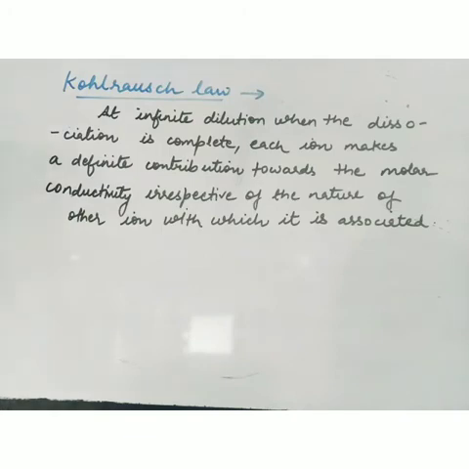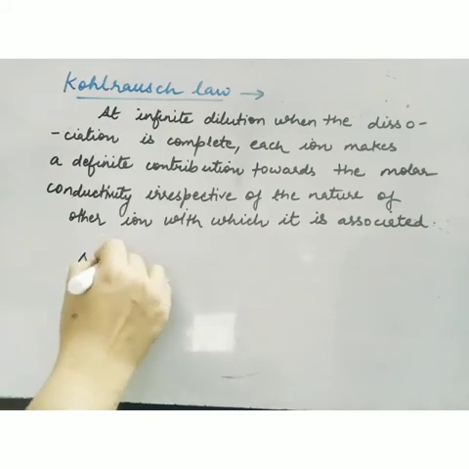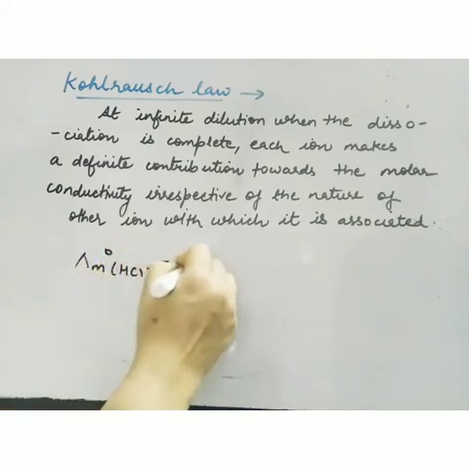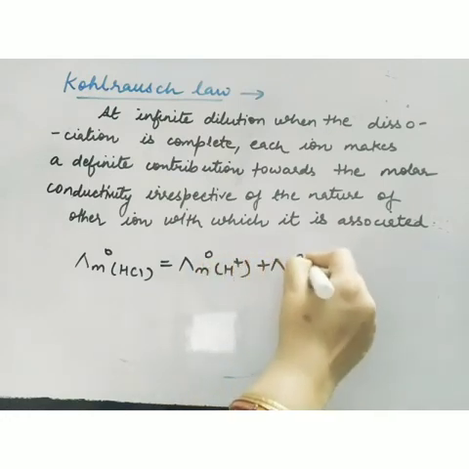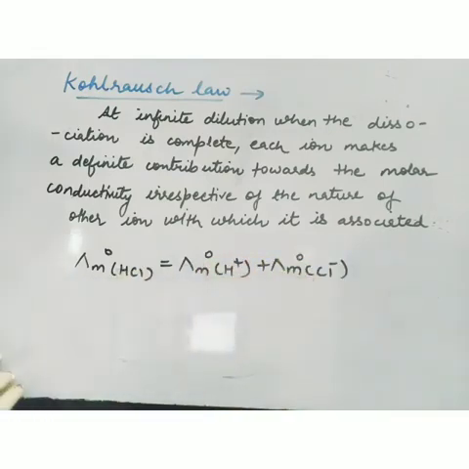And what is the meaning of this statement? That each ion contributes towards the lambda m naught. Suppose an electrolyte is made up of two ions, so both the ions will contribute to the lambda m naught. We can take some examples. For example, lambda m naught for HCl is equal to the sum of lambda m naught for the two ions. So both the ions are contributing.